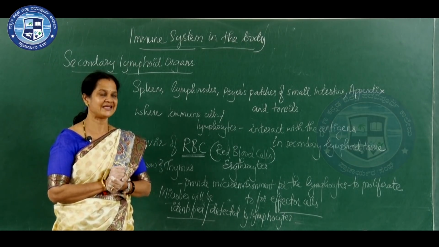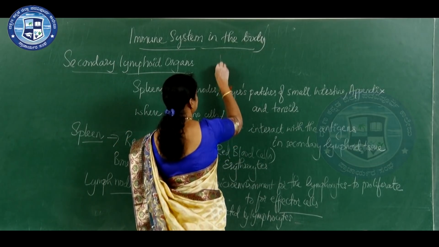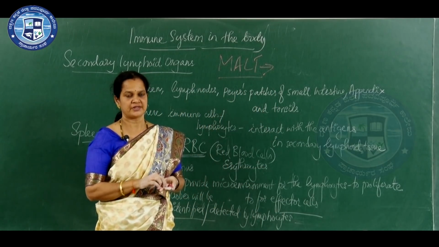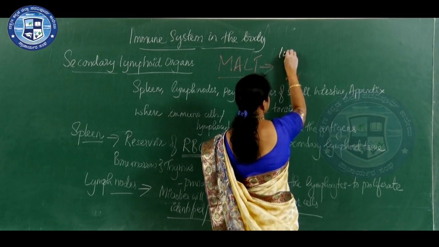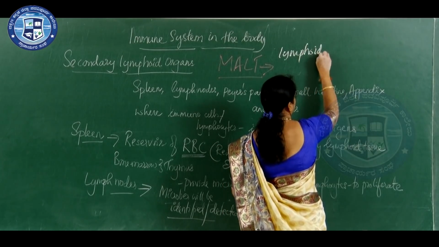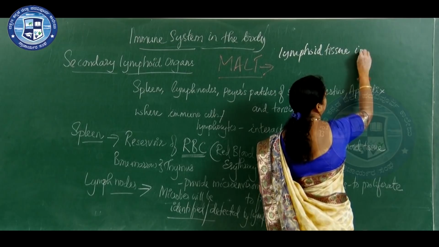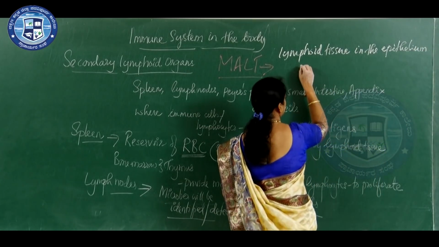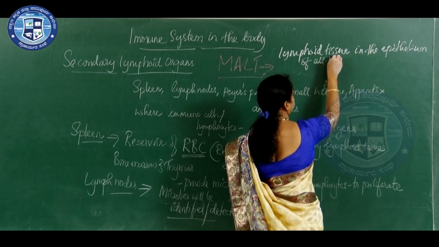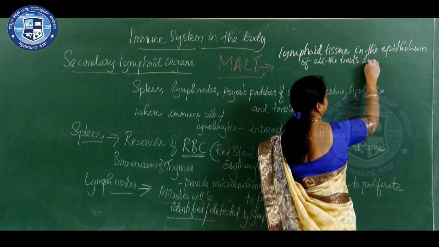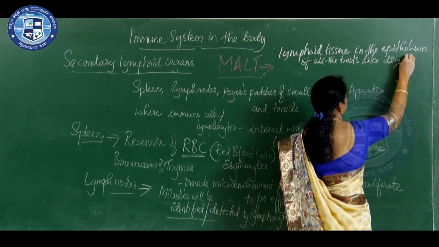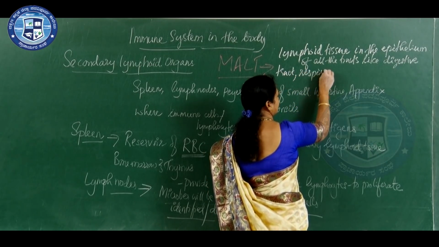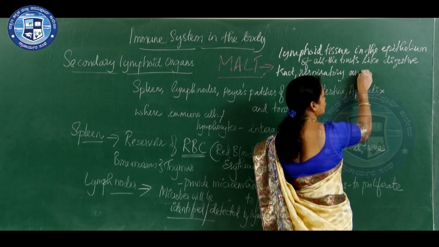Apart from that there is a system called MALT. There is a lymphoid tissue in the epithelial lining, in the epithelium of all the tracts like the digestive tract, respiratory tract, and urogenital tract.